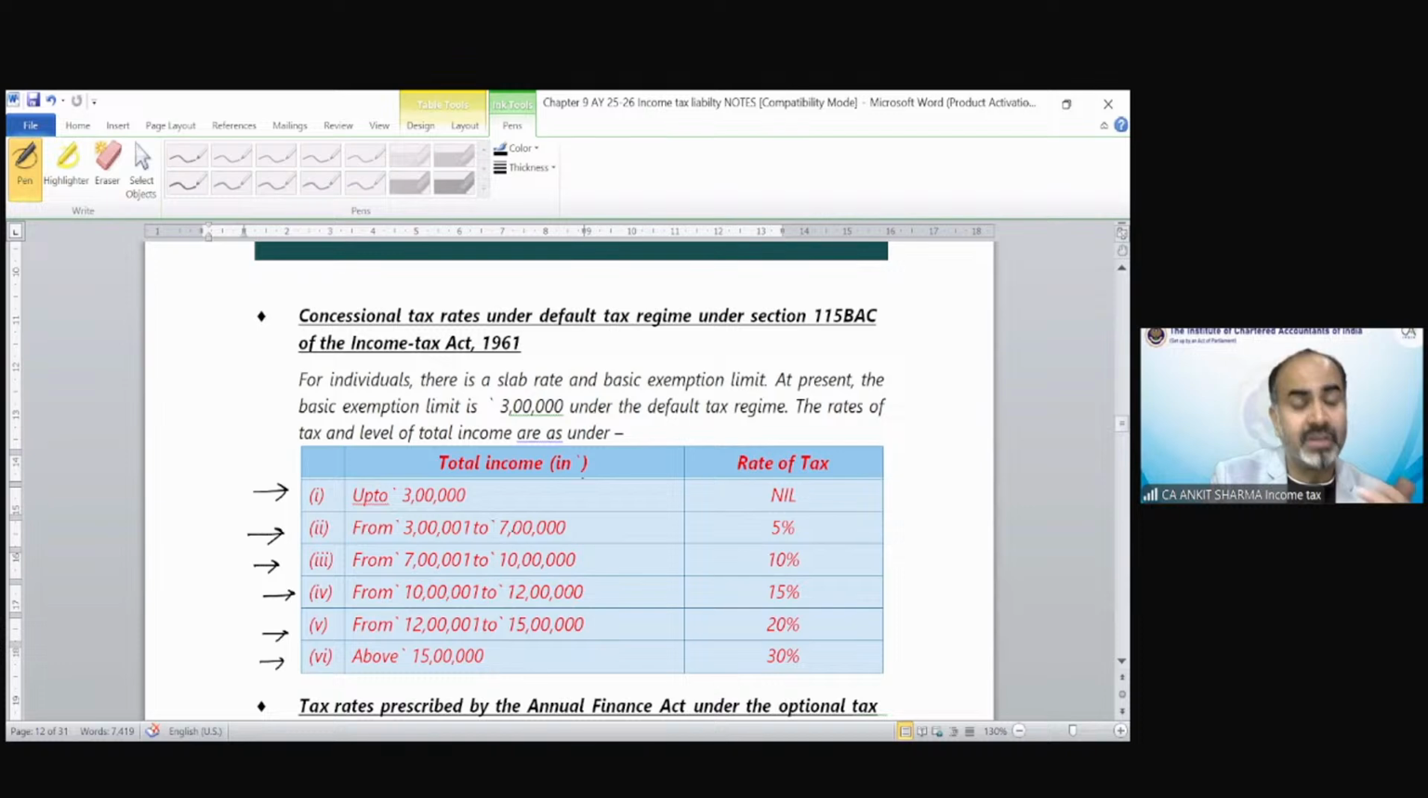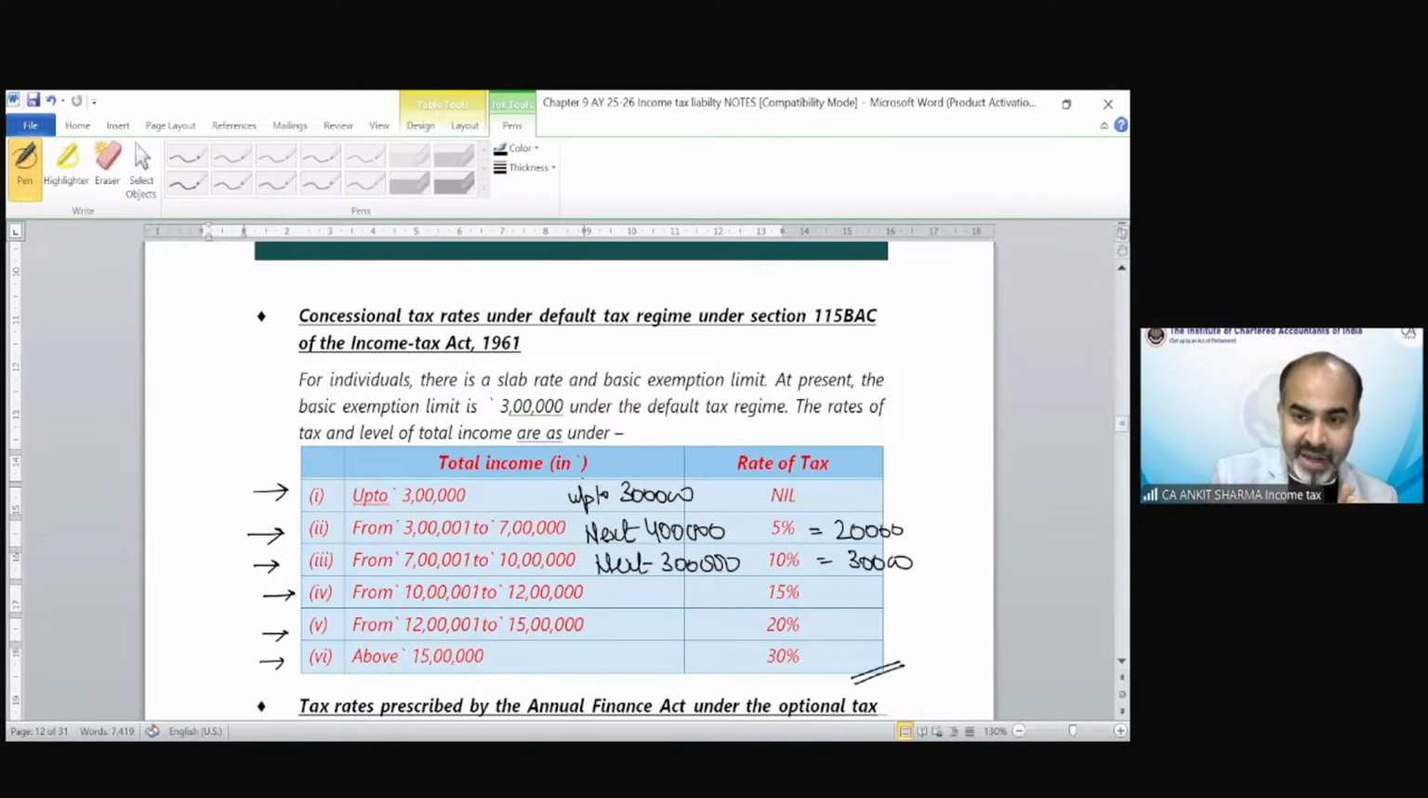I have explained these rates in chapter number 1 like this: up to 3 lakh, it would be nil. For the next 4 lakh, the tax rate would be 5%, so the tax could be maximum 20,000. For the next 3 lakh, the rate is 10%, so the tax could be maximum 30,000. I have also told you there that if the income is 15 lakh, then what is going to be the tax?